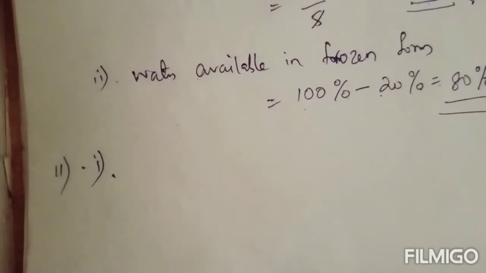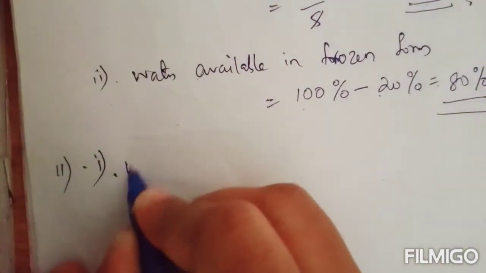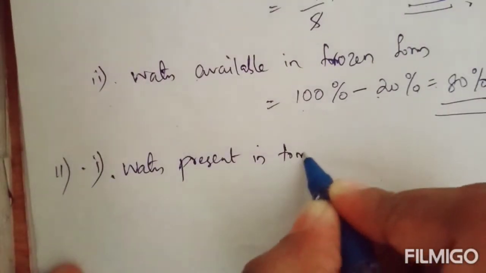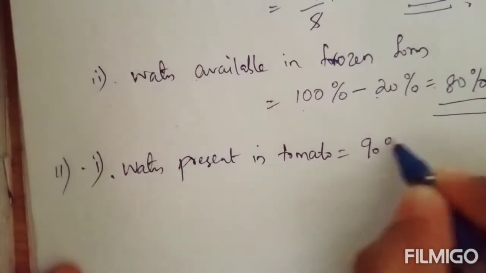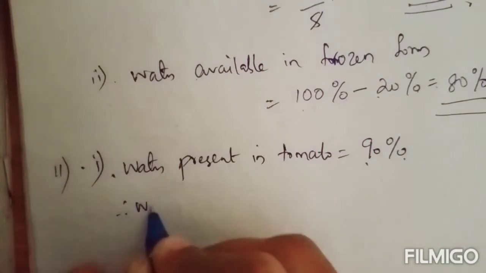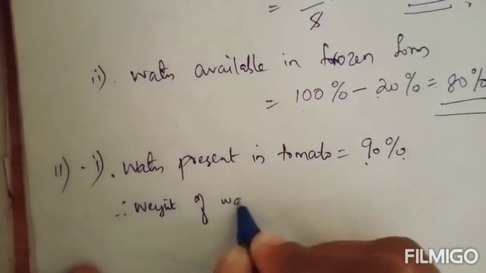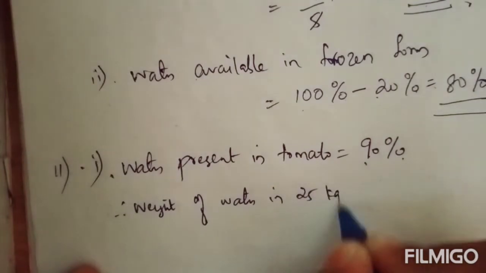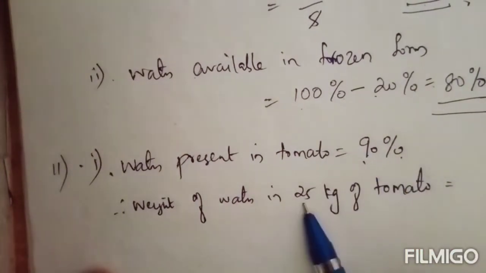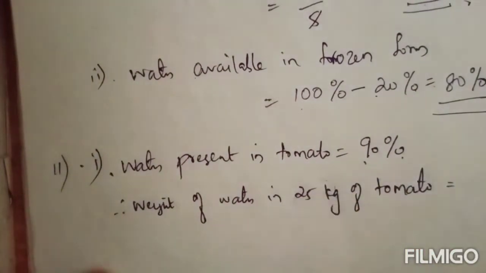Okay, so first question, the weight of water in 25 kilogram of tomato you have to find. Water present in tomato is given as 90%. Therefore, the weight of water in 25 kilogram of tomato: how can you find? 90% of this 25 kilogram is water.